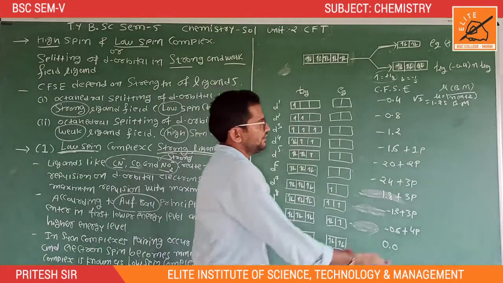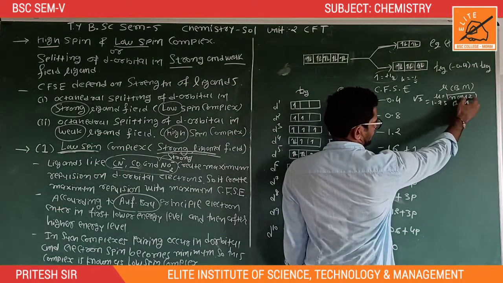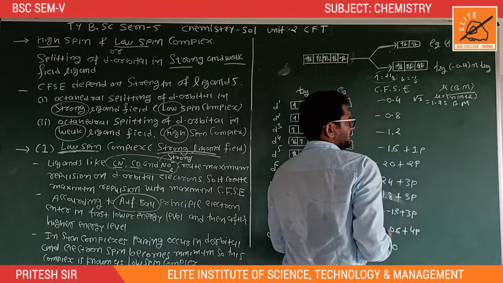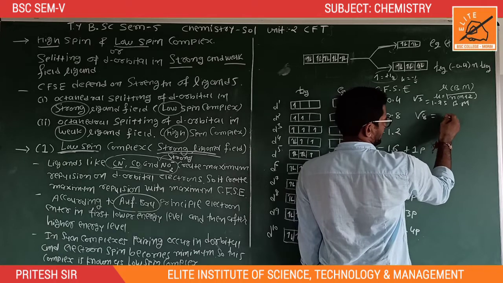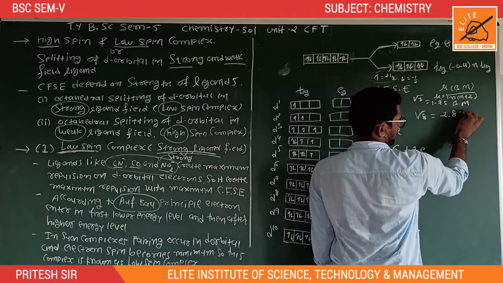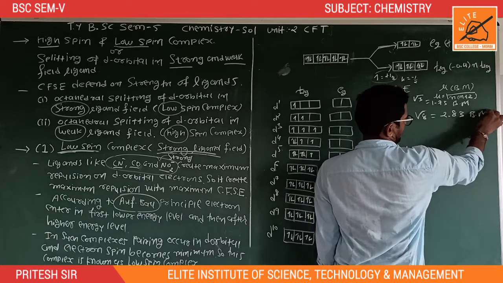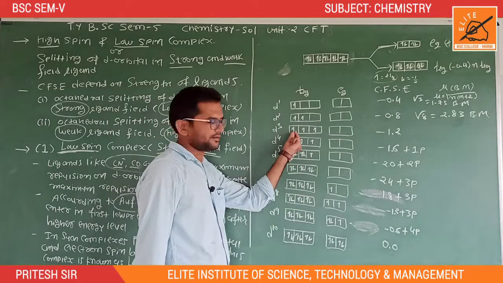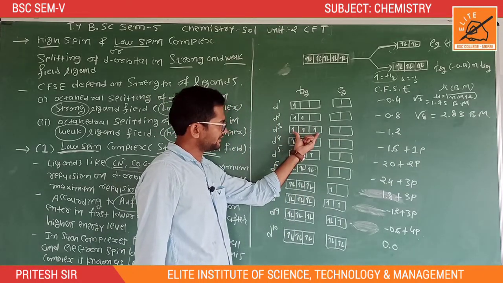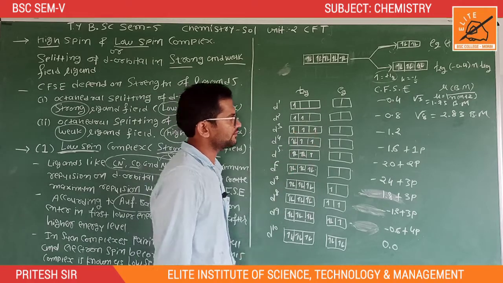It means 2 plus 2, 4. 4 into 2 is equal to 8. And the value of under root 8 is equal to 2.83 Bohr magneton. Okay, so here n is equal to 3, 3 different unpaired electrons are present. At that time n is equal to 3.